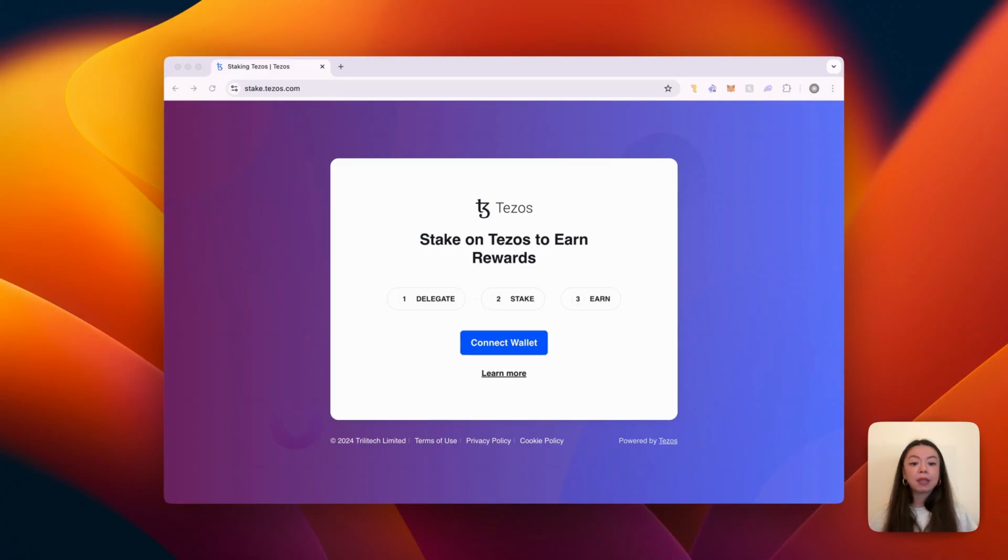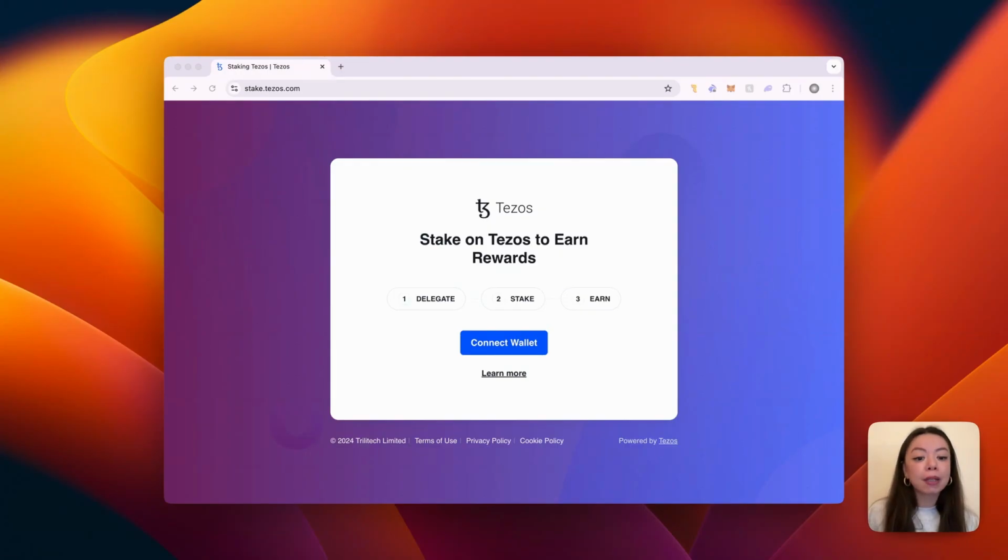Okay, so now we know what bakers are and what they do. But what do they have to do with you exactly? If you hold Tez and you want to earn rewards, you can assign your Tez to a baker for a slice of their total rewards. This is essentially what it means to delegate and stake. While the underlying mechanism is slightly different, you can think of delegation and staking as two ways for you to participate and earn rewards. So why don't we learn more about these mysterious bakers that help keep the Tezos network running?